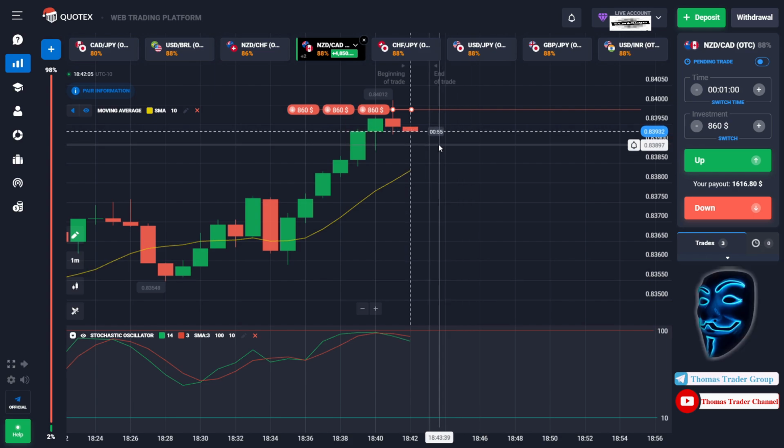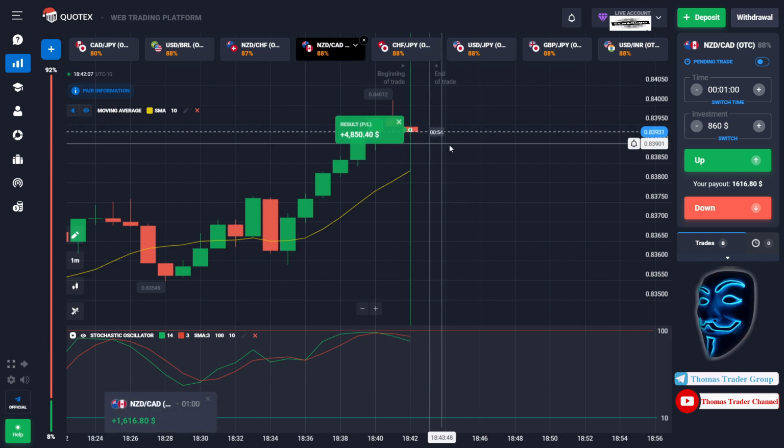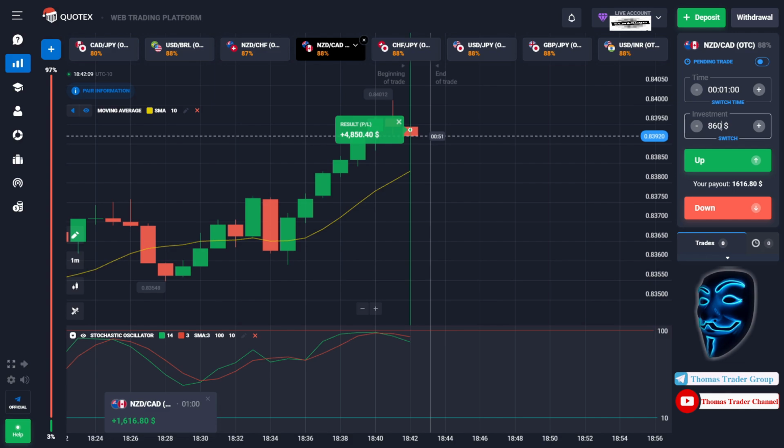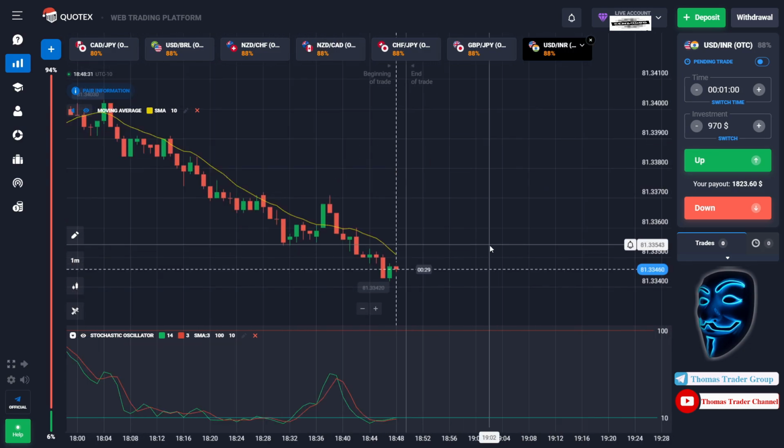And we made a right prediction over here. We made a profit of $4,850. Let's divide it into 5. We will open 5 positions of $970 in the next open position. And over here we can open buy for 1 minute.